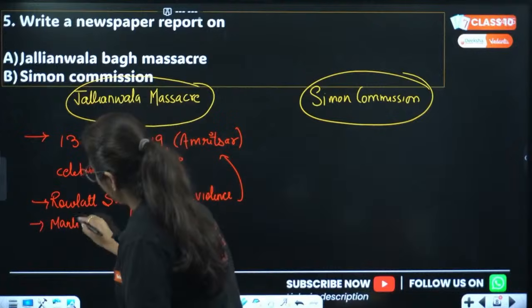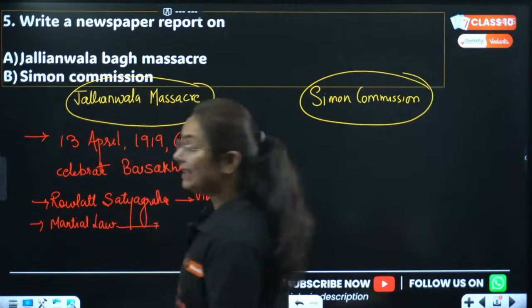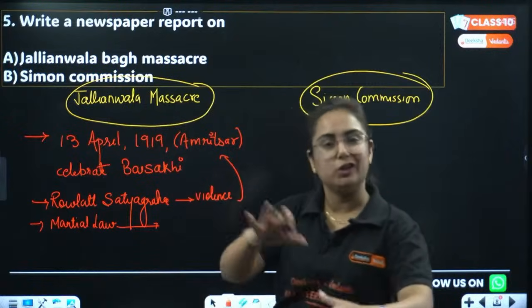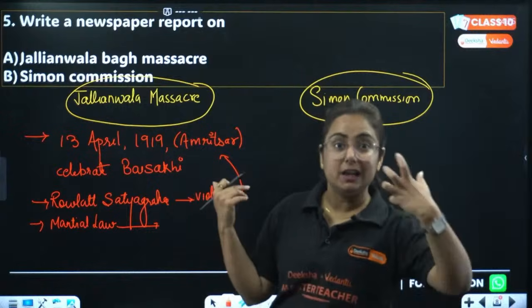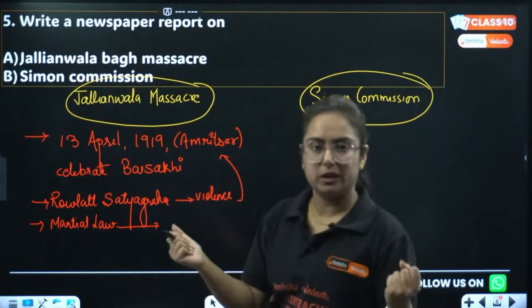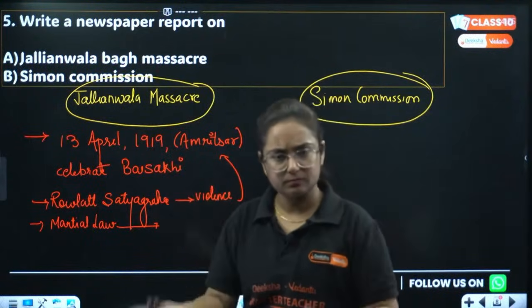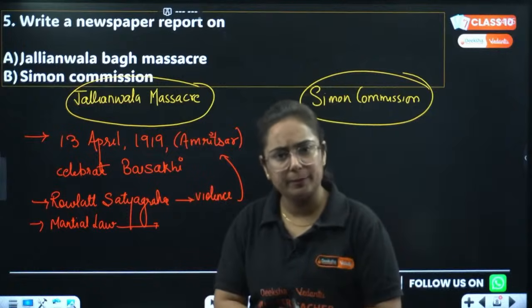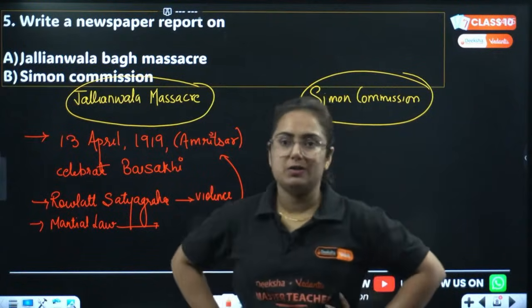Martial law was applied. Acha, do you know what is martial law, beta? Martial law is basically military rule in which all your rights are taken, which already were taken. But in that, now they have legal right to say that. So martial law was applied and people were unaware about that. The people just came here to celebrate the usual festival. They celebrate in a manner every year. Now this was done when martial law was applied.